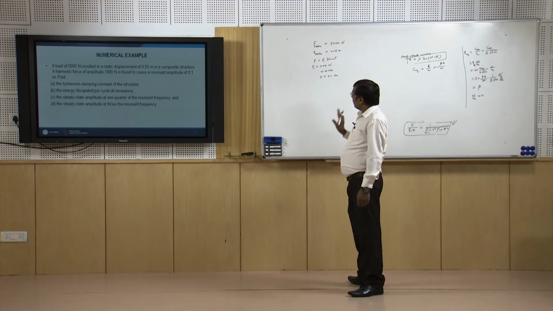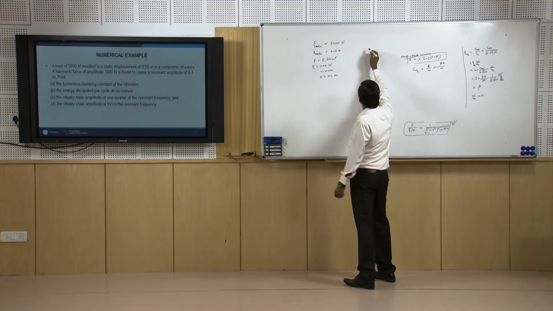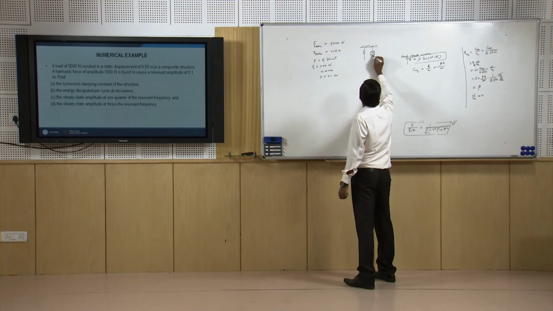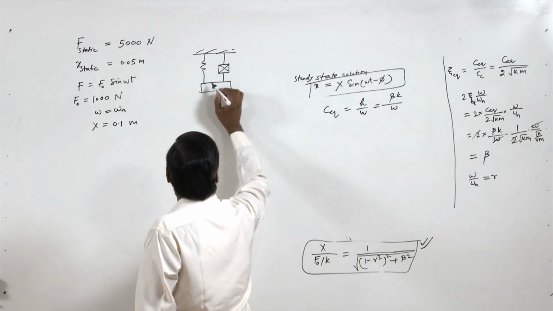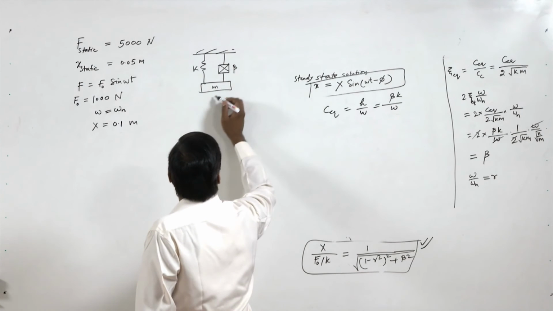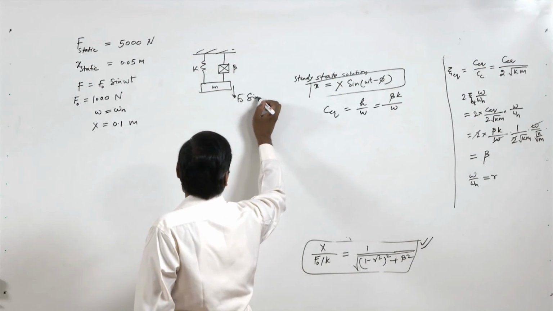Now the first thing is that suppose we have this system, so this is m, k, and this is beta, and this is F0 sin omega t.